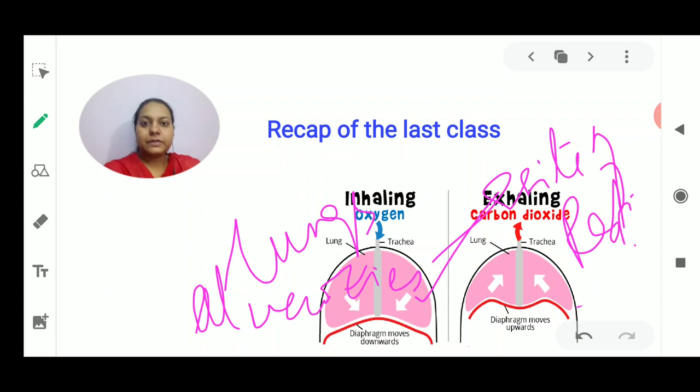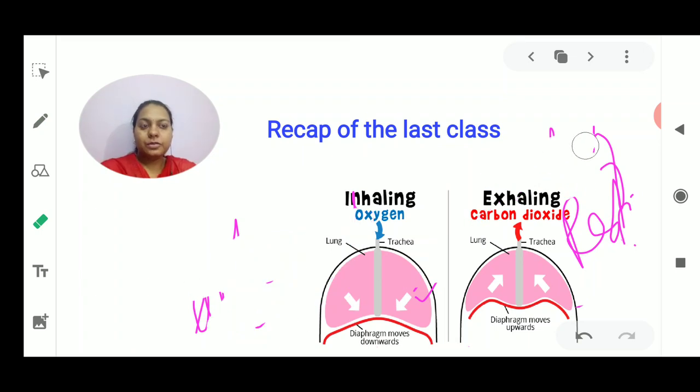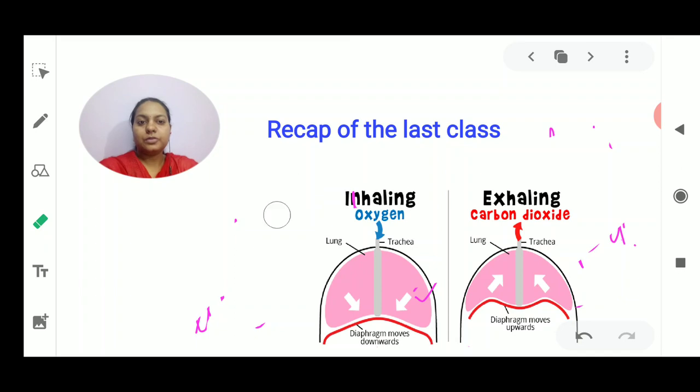One more thing shown in this diagram is the two main steps of breathing because of which respiration takes place, and these steps are inhalation and exhalation.